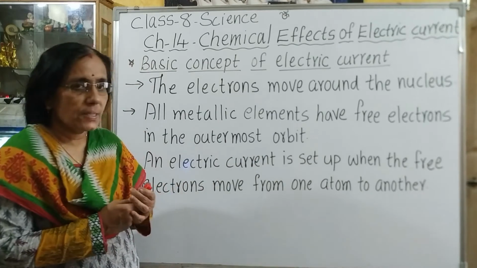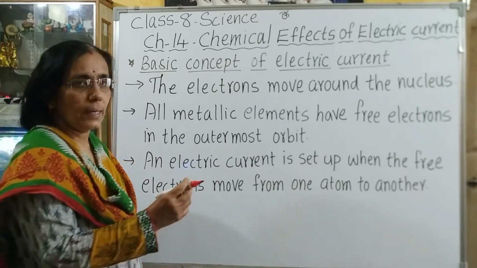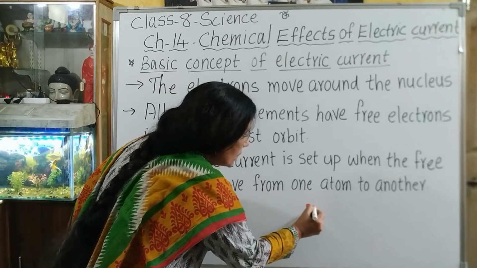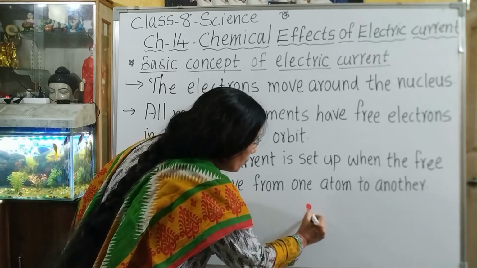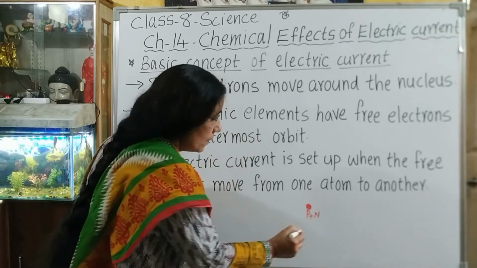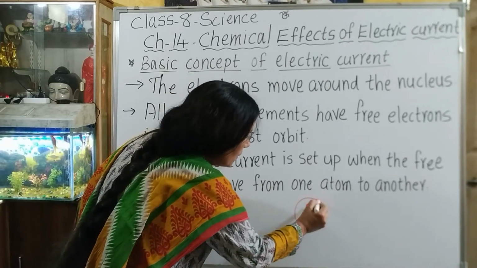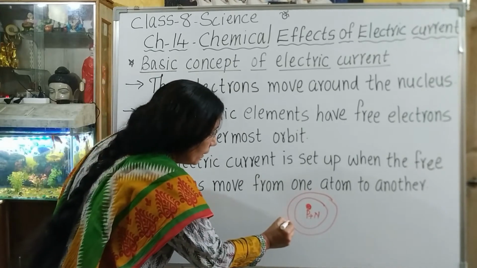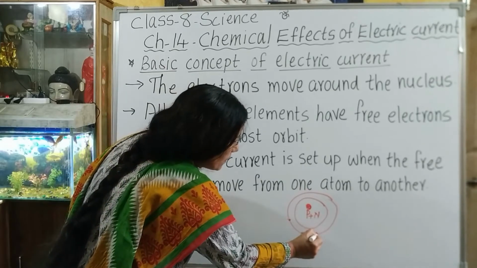So, we can represent the structure of an atom like this. Here is the nucleus which contains protons plus neutrons and around this the electrons are moving. So, here we can represent electrons like this.